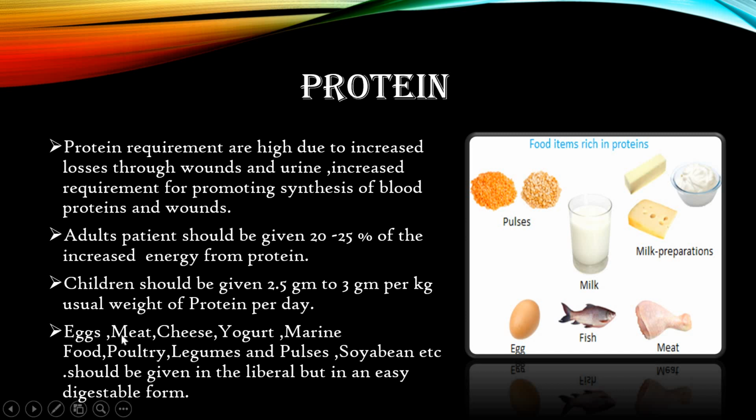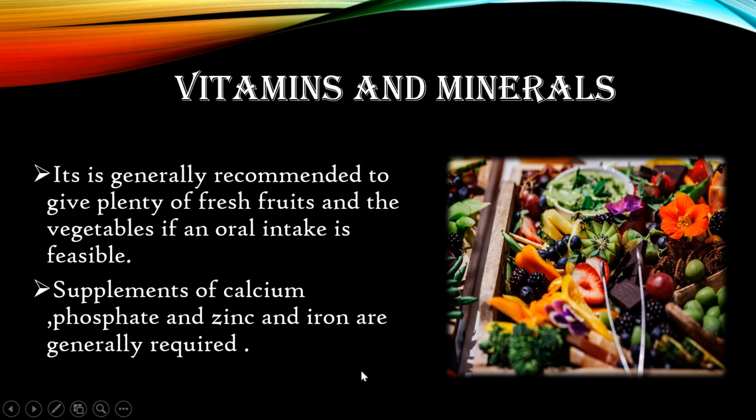So what comes in protein? What we can give them in protein is eggs, meat, cheese, yogurt, marine food, poultry, legumes and pulses, soybean, etc. We can give them in a liberal amount, in an easily digestible form.